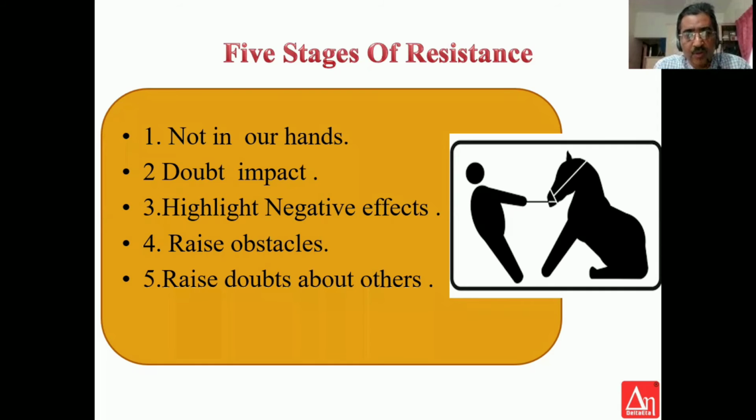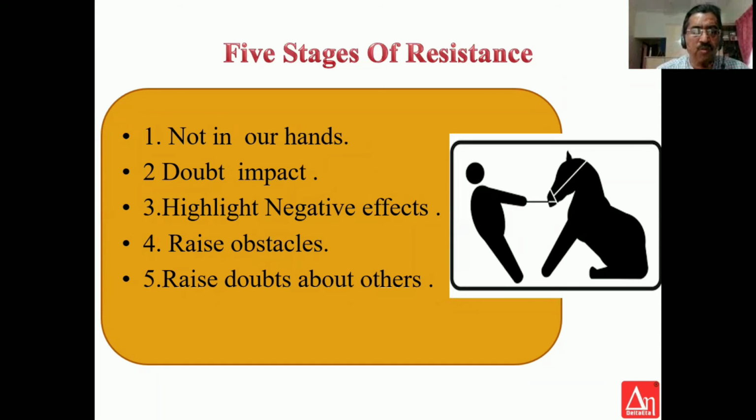The MD wants to do it, the GM is not receptive to the idea, because everybody has one of these four reasons. One is the lack of awareness of the reasons for this change, and the fifth is in one of the five stages. The MD would say, I am ready for cooperation, but I don't know about the others, and I can't buy them in. So raise doubt about others. So these are the five stages of resistance, and it is not limited to the lowest level in the hierarchy. It is applicable to all levels.